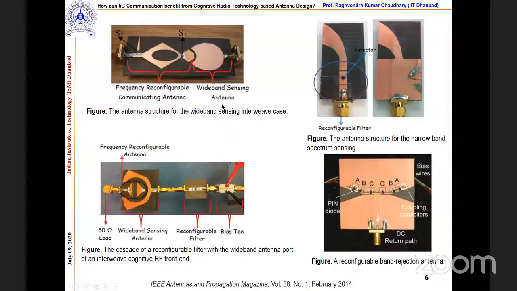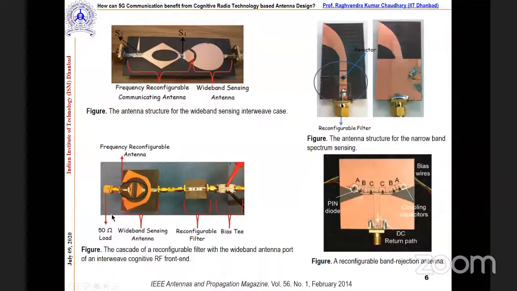Here we try to achieve different properties from a single element. We are combining filters and antennas. When you combine antennas and filters for narrowband applications or band stop applications, things become quite bulky. In this figure, we connected a wideband antenna, then a reconfigurable filter, then a bias T. This is such a complicated setup.